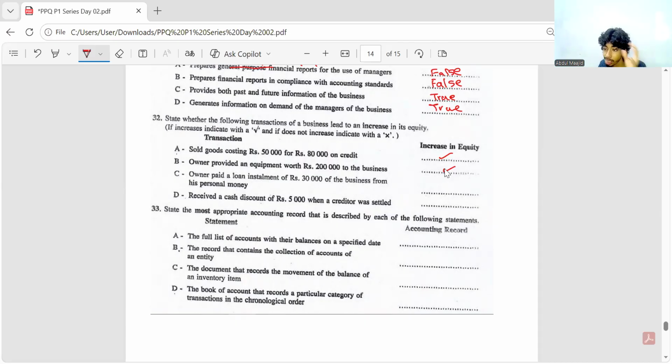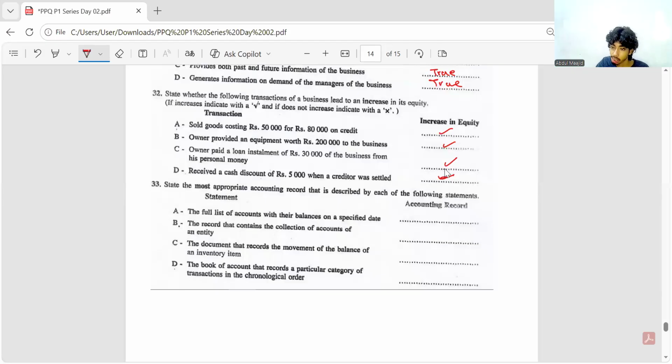Okay, so owner paying an expense or any payment of a business is an additional capital that will increase your equity. D. Received a cash discount of 5,000 from a creditor when a creditor was settled. Okay, cash discount is the income that will increase your equity. Understood? All four of these transactions will increase your equity. Okay.